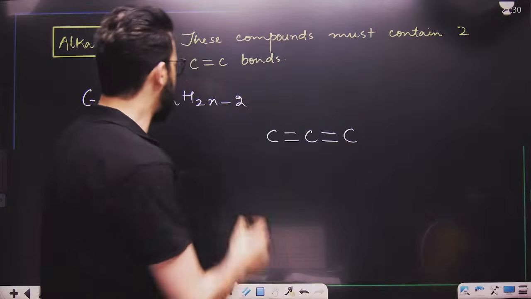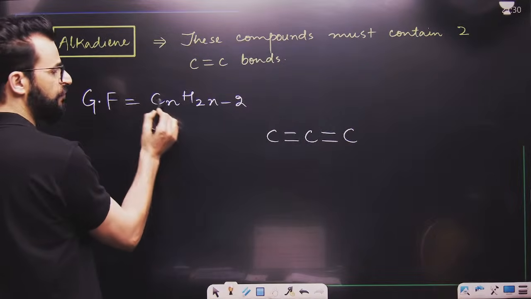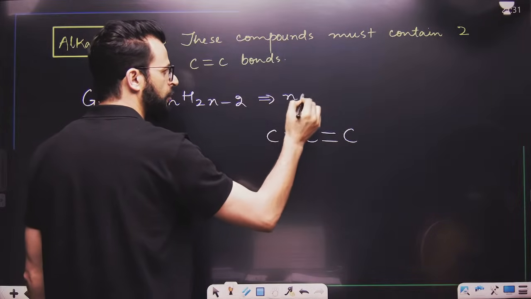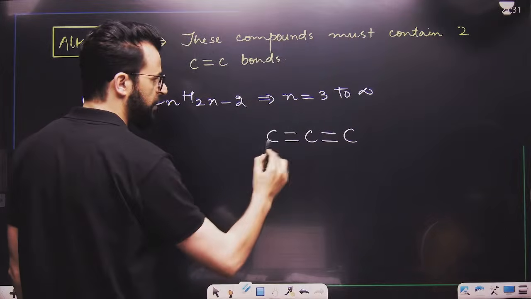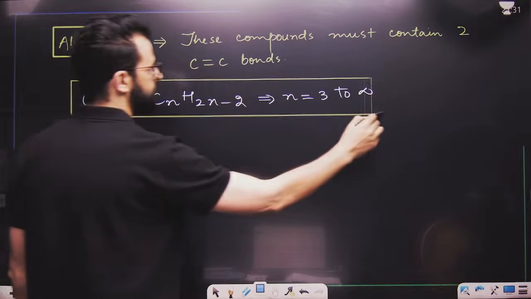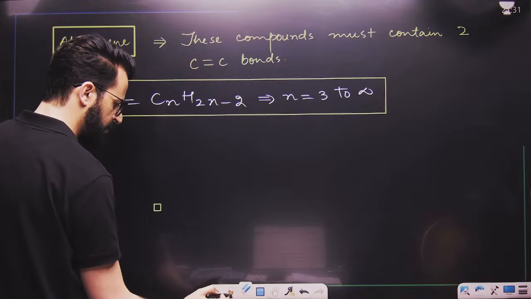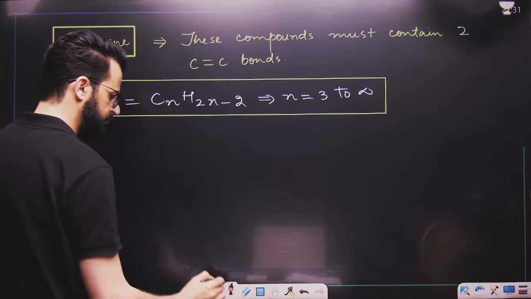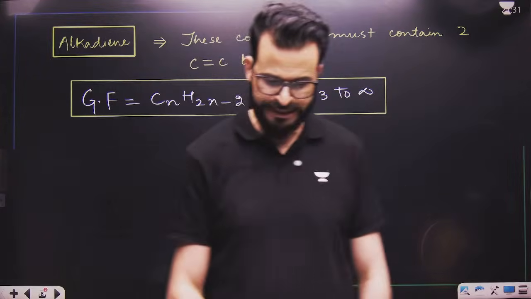So if the number of carbons is at least 3, what is the value of n? Because n means the number of carbons here. So can I say n starts from 3 to infinity? n starts from 3 to infinity. Is this point clear to you? Everyone, please let me know in the chat.